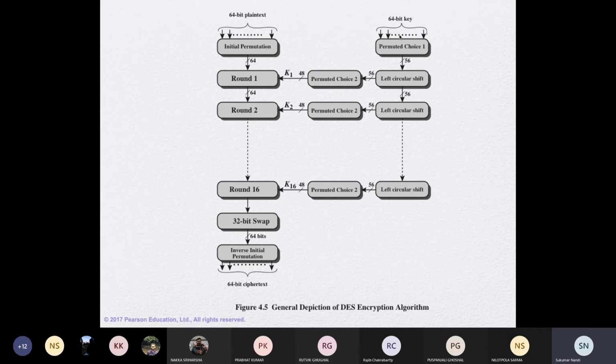If you look into it you will find the parity bit positions. That's why it is called a 64-bit key. This 56-bit key, by permutation and shifting, generates K1, K2 up to K16.